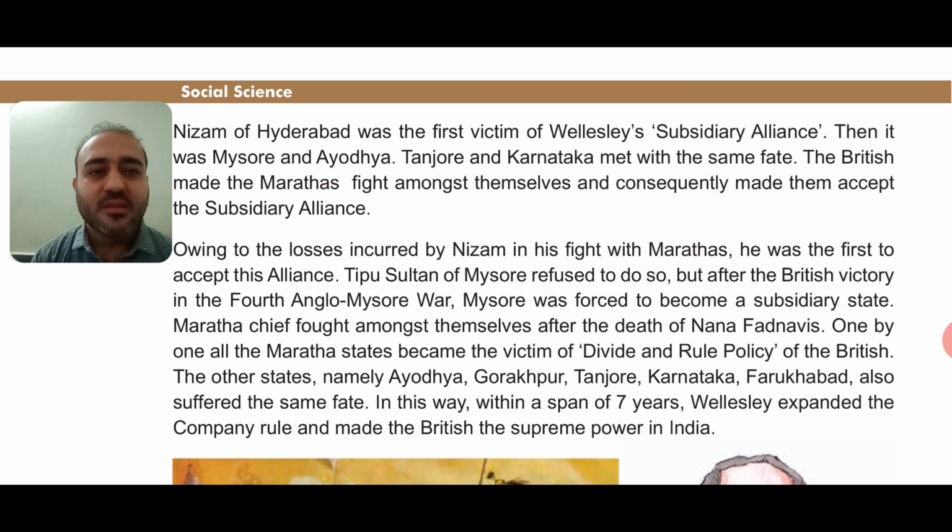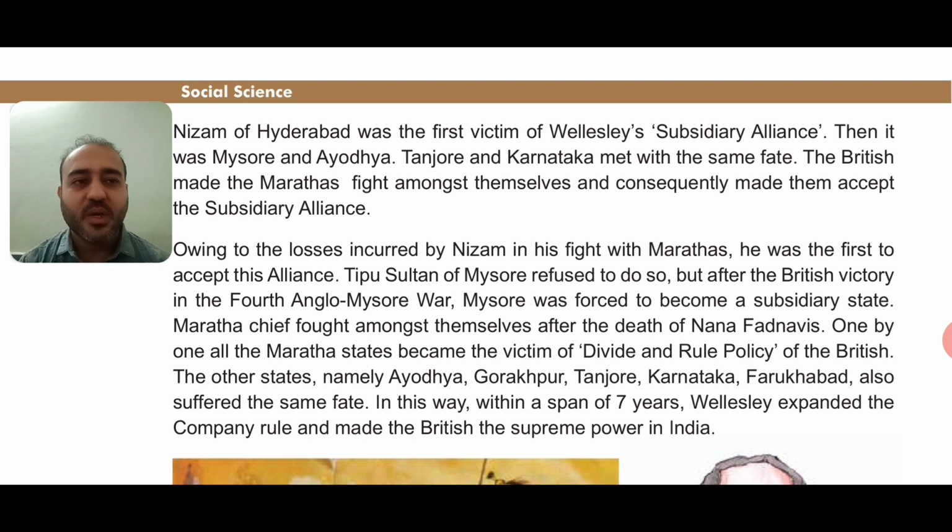Owing to the losses incurred by Nizam in his fight with Marathas, he was the first to accept this alliance. That means when there was a fight between the Nizam of Hyderabad and the Marathas, the Nizam had a lot of loss of money, property, loss of people and everything. So to take revenge, right, against the Marathas, they accepted this alliance of the Britishers.